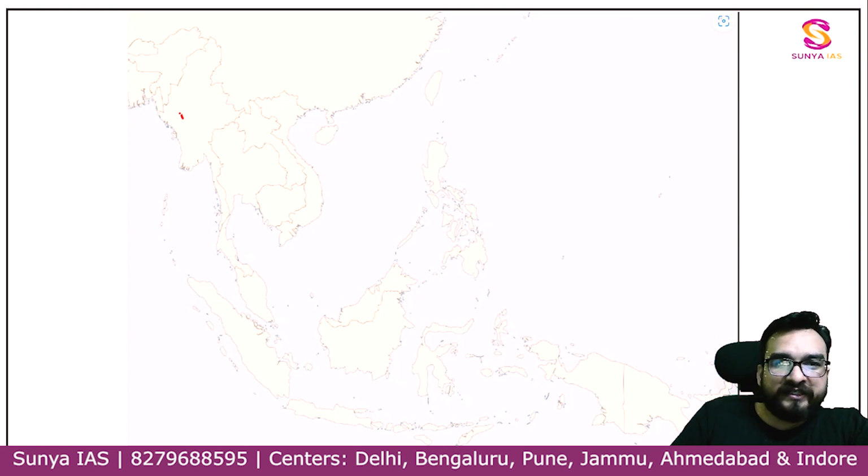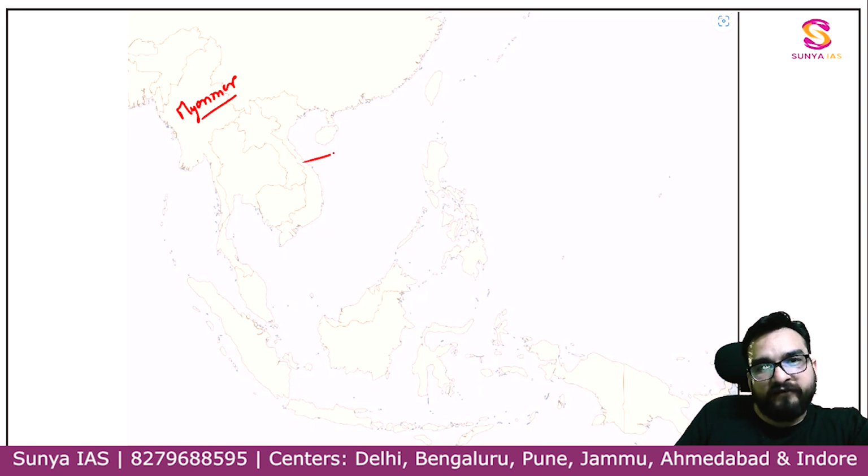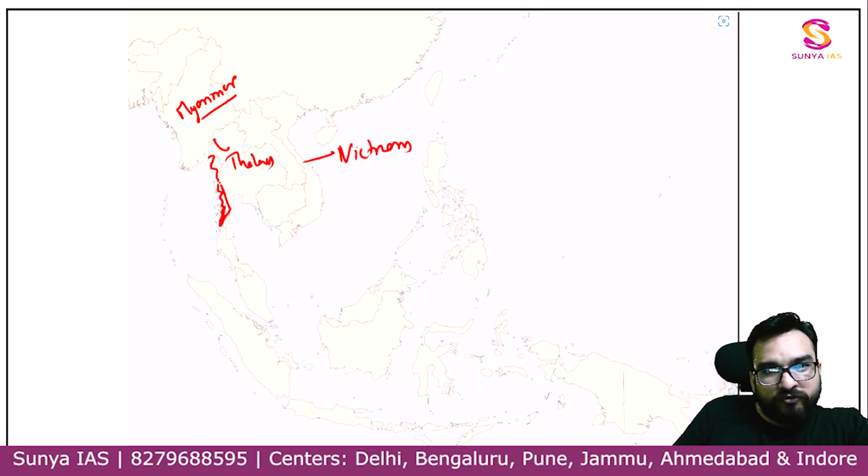You try to understand this. Myanmar, you know that, okay, Myanmar is present at one side, Vietnam. Okay. Myanmar, then you know that Thailand will come, and that is touching Thailand in this particular area also. See this particular part, right? Thailand.